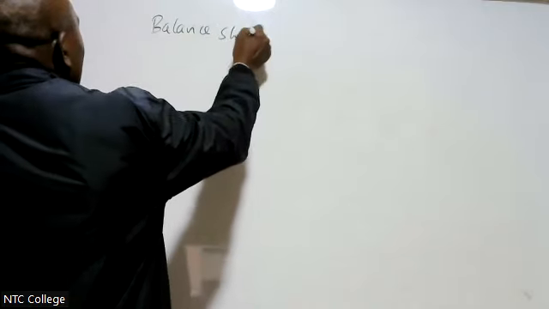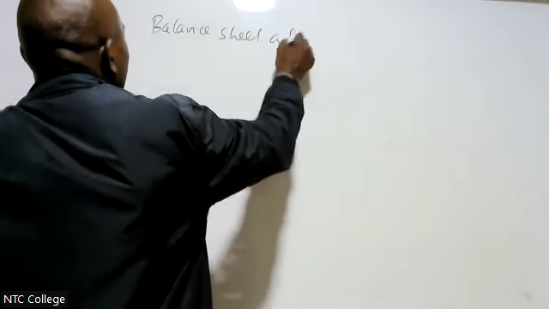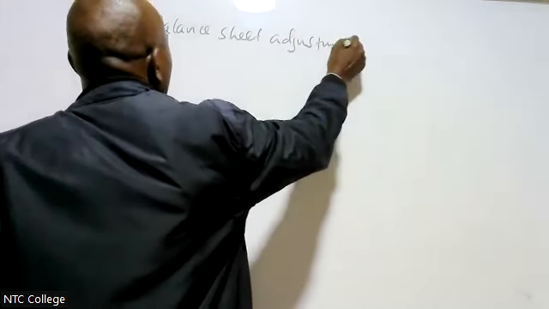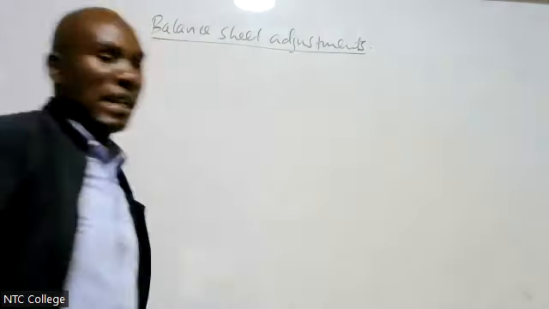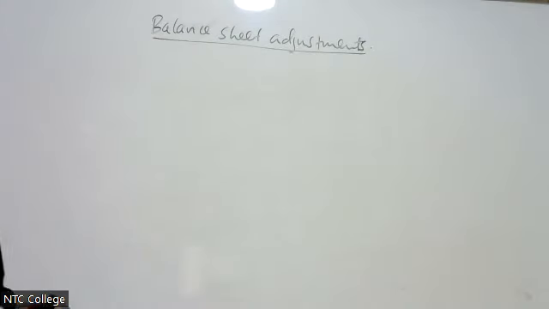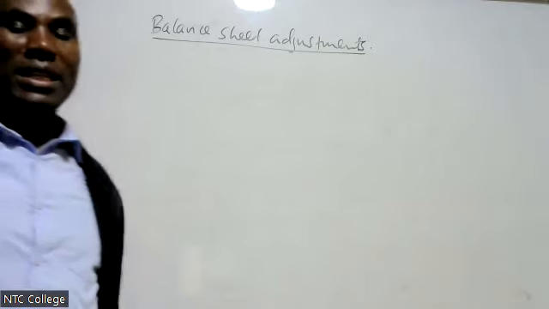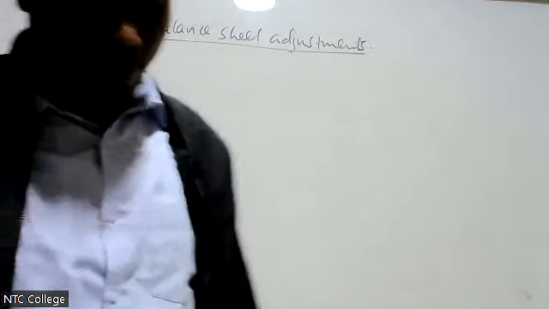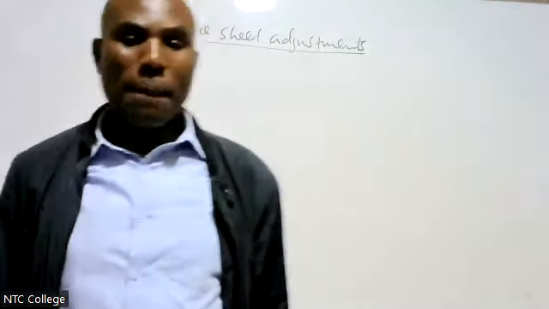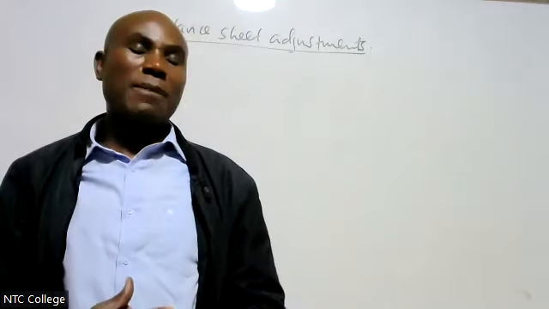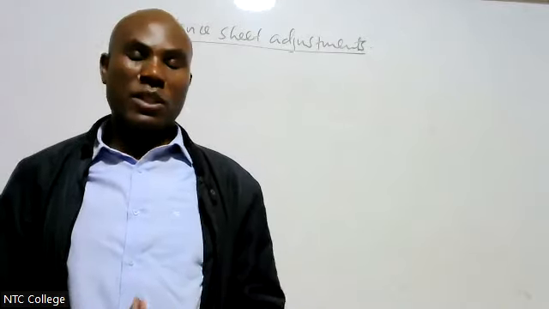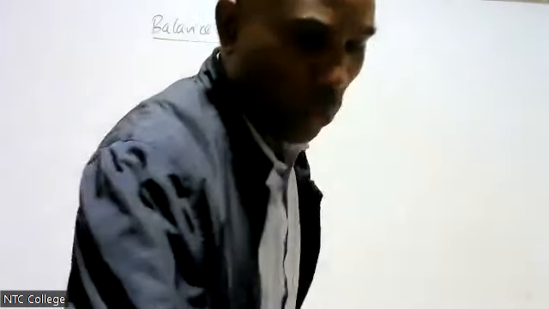Balance sheet adjustments. Now, as we said, if we have a subsidiary, we are going to consolidate.